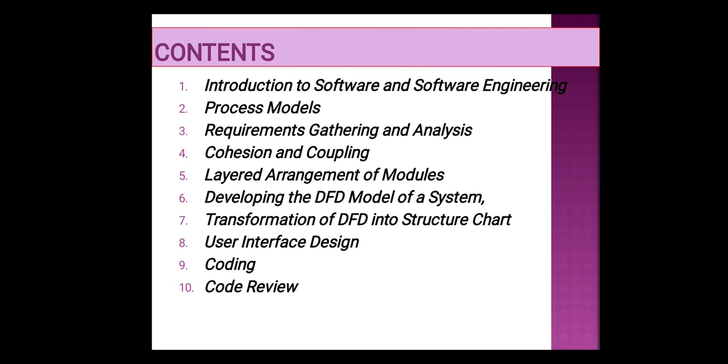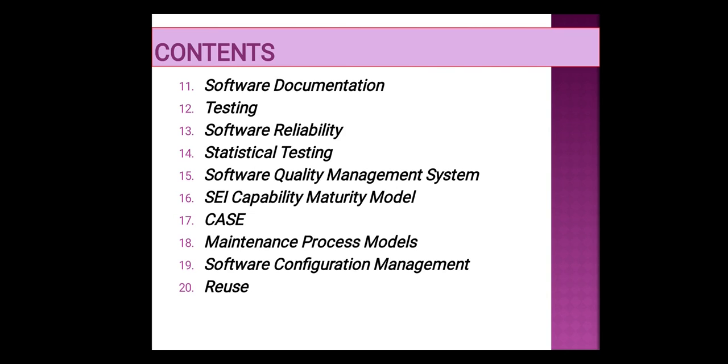From the third unit, developing the DFD model of a system, transformation of a DFD into structure chart, and user interface design. And from fourth unit, coding, code review, software documentation, testing. So here we will be revising all the testing strategies.